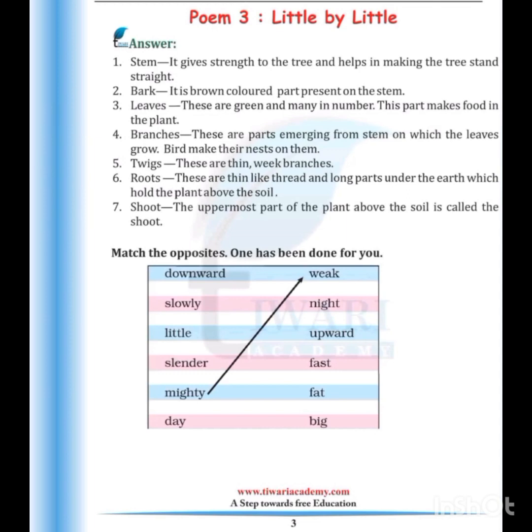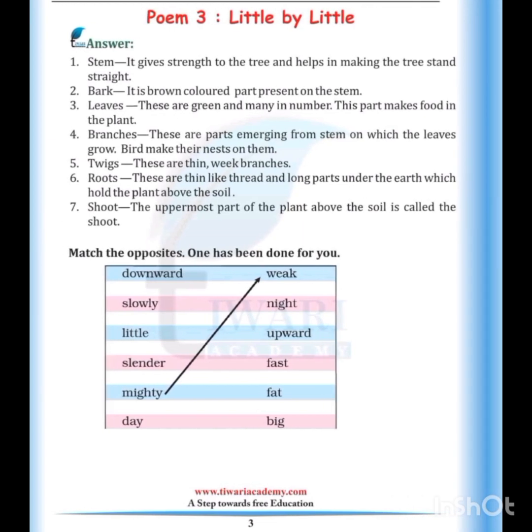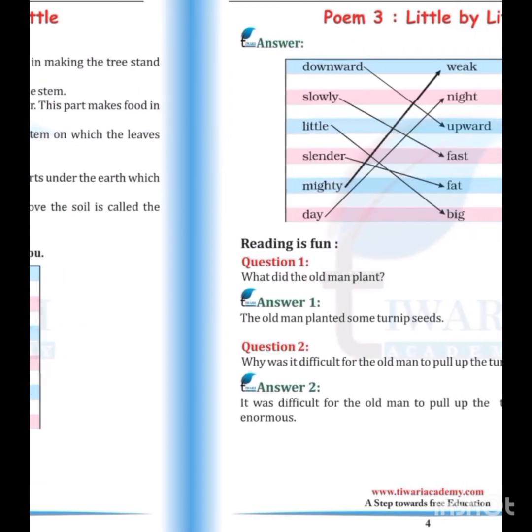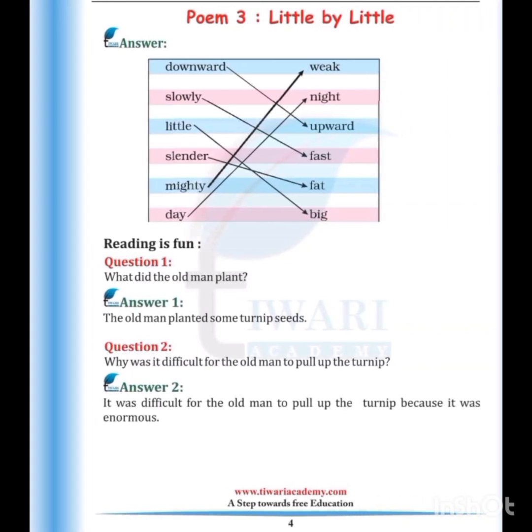Twigs. So these are thin weak branches. Roots. These are thin like thread and long parts under the earth which hold the plant above the soil. Shoot. The uppermost part of the plant above the soil is called the shoot. Match the opposite words. One has been done for you, like mighty, weak. Mighty, weak. Downward, upward. Slowly, fast. Little, big. Slender, fat. Day, night.